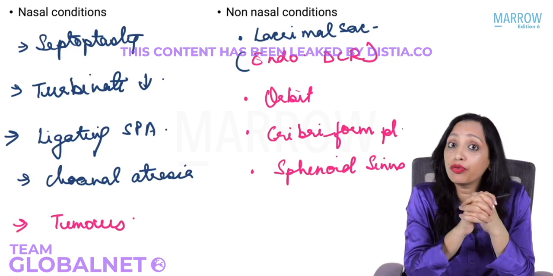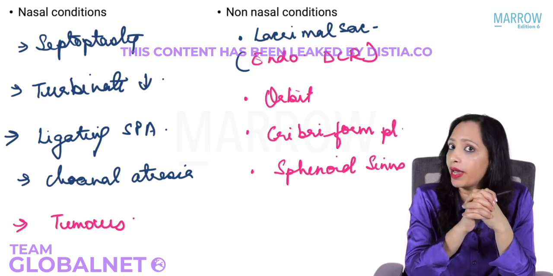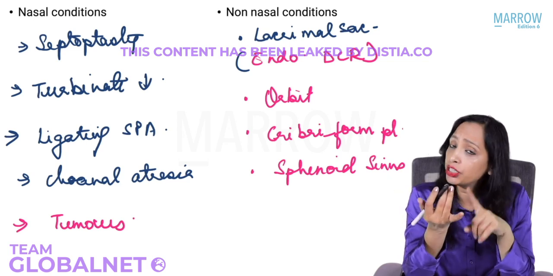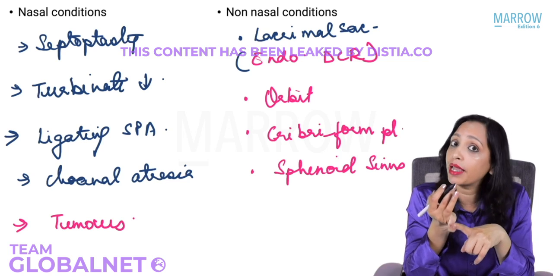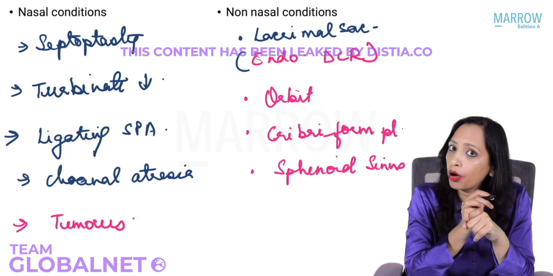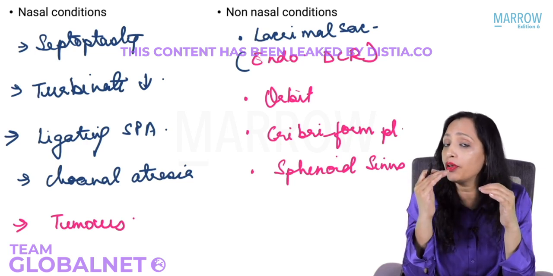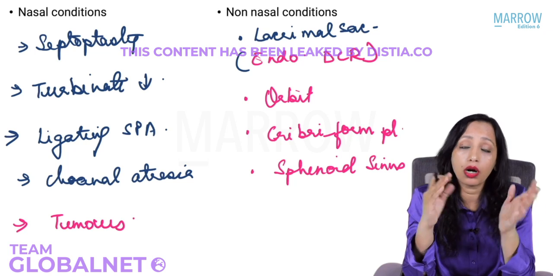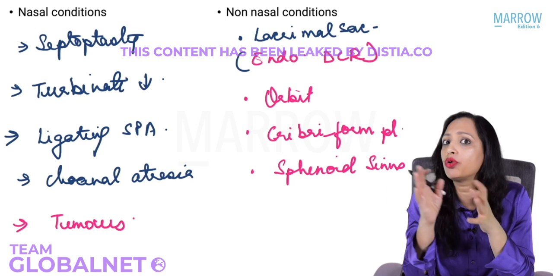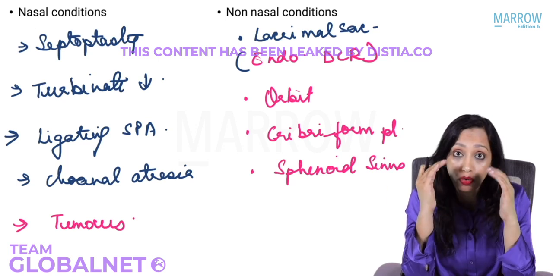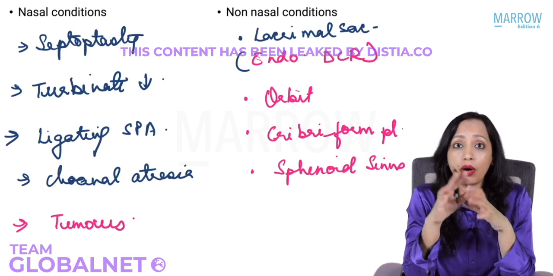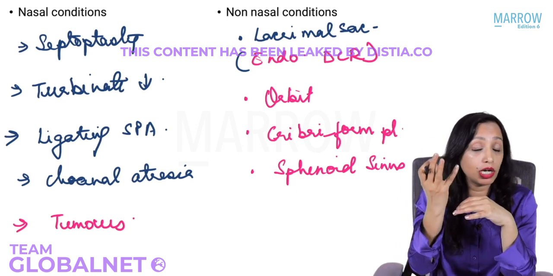What are the structures that you need to visualize or you can injure following FES? Yes, what is that? Close call. You remember what is close? Yes. Injury to which artery can lead to orbital hematoma, most commonly following FES? Yes, anterior ethmoidal artery. Which type of olfactory fossa, according to Keros, is most likely to get injured? Keros type 1, 2 or 3? Yes, type 3. That is the lowermost. So type 3 is around 8 to 16 millimeters deep. The fossa depth is quite a lot.